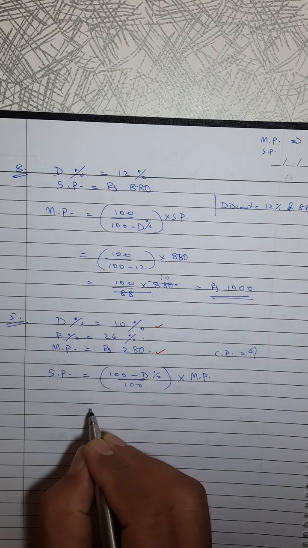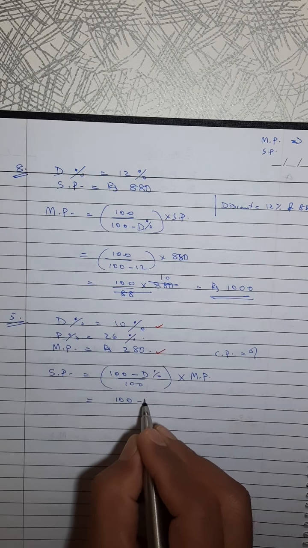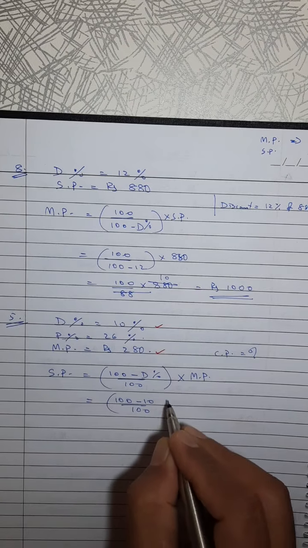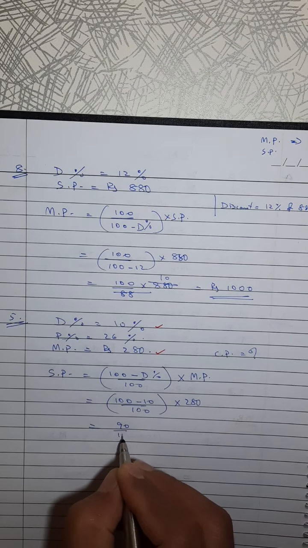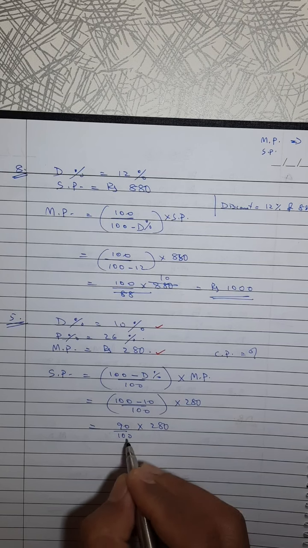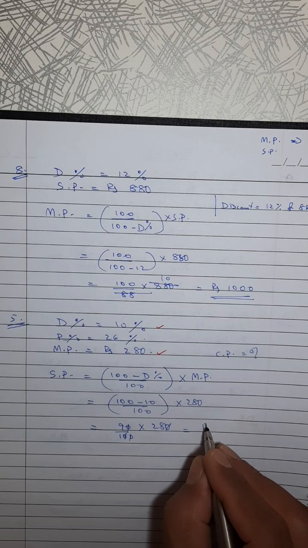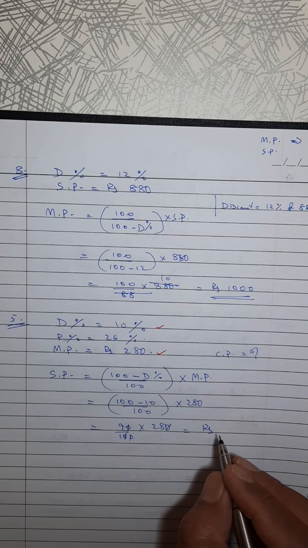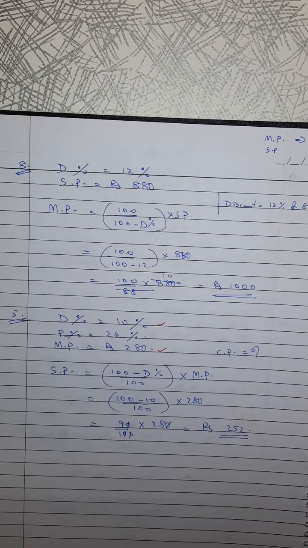That is 100 minus 10 upon 100 into, what is MP? 280. 90 by 100 into 280. Zeros cancelled. 9 into 28. What is 9 into 28? 252. So SP is 252.